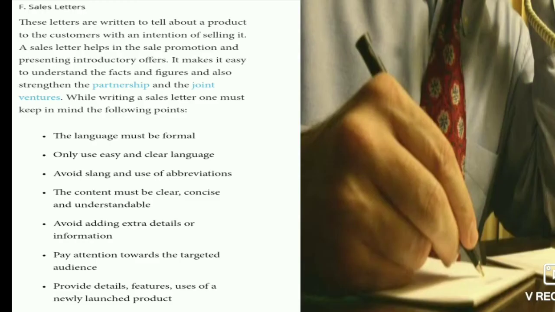And the sixth letter is the sales letter. If you have to sell anything to anyone, how to write these letters, you have to remember this. The first, the language must be formal. Second, only use easy and clear language. Third, avoid slang and use of abbreviations. The fourth, the content must be clear, concise, and understandable. And fifth, avoid adding extra details or information.